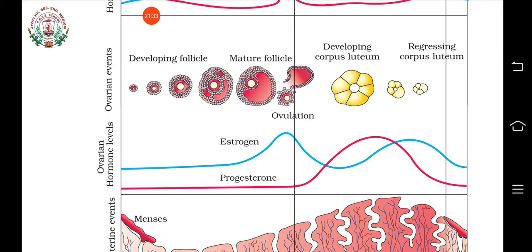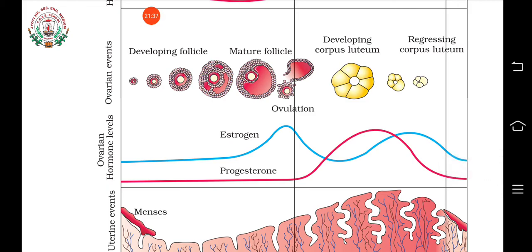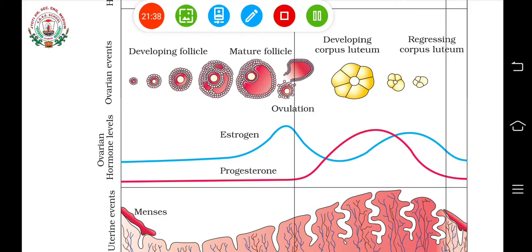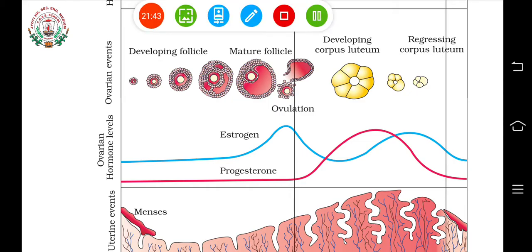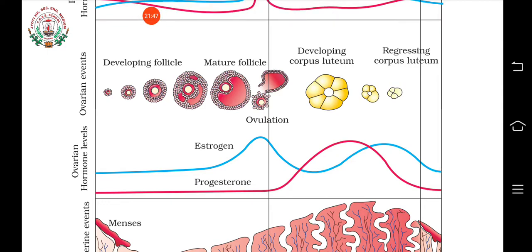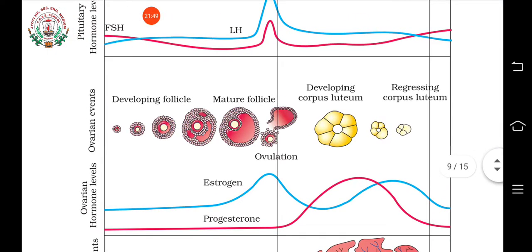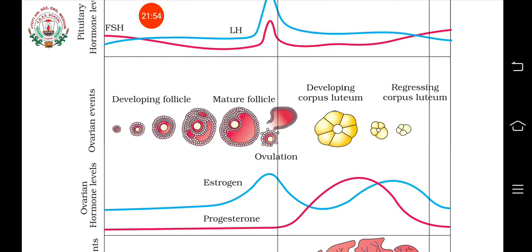Understood? Then next, what happens after ovulation? This Graafian follicle will get converted, or it will form a tissue known as corpus luteum, okay, corpus luteum, and this corpus luteum will produce what? The progesterone, okay, progesterone will be produced by the corpus luteum.